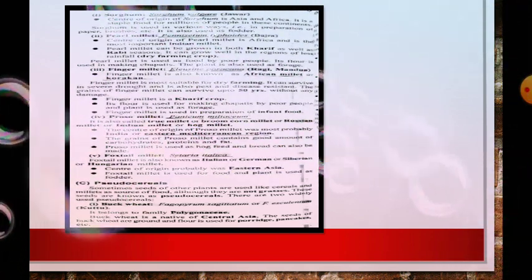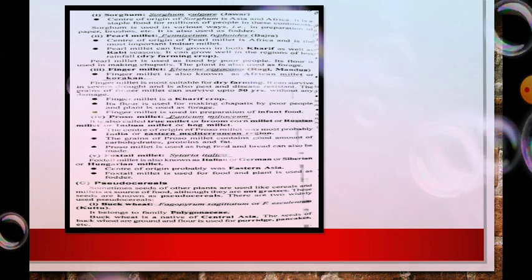Sometimes the seeds of other plants are used like cereals, and are a source of food, although they are not grasses. So a pseudo cereal looks like a cereal but is not a true cereal. That's why these seeds are known as pseudo cereals. There are two widely used pseudo cereals: one is buckwheat, and the other is gorgon nut.